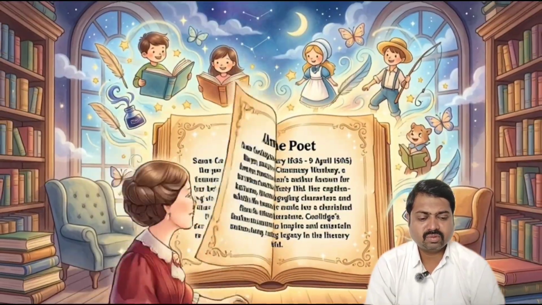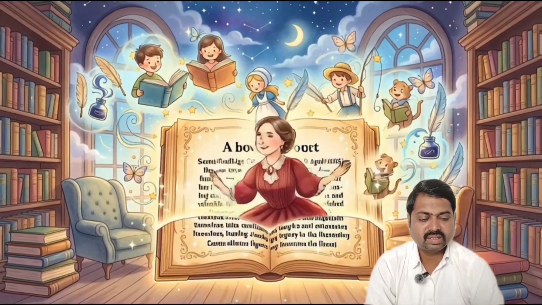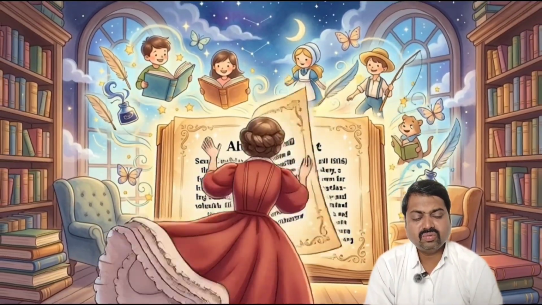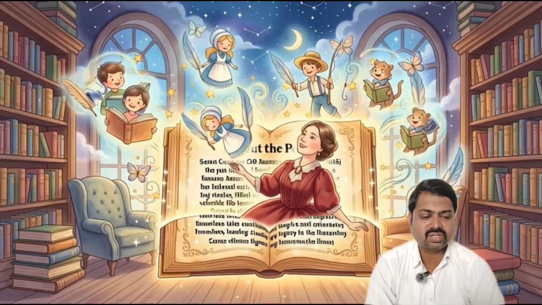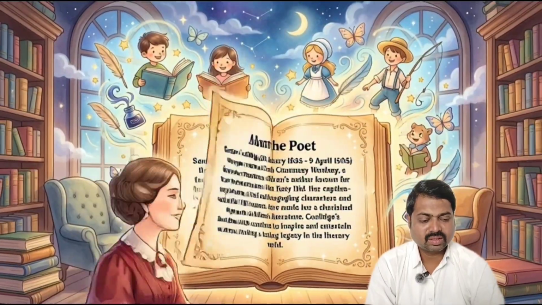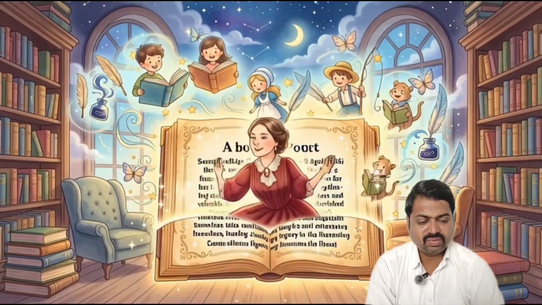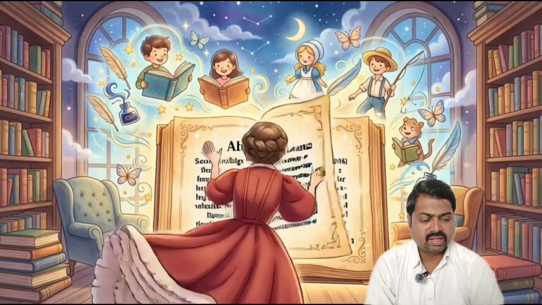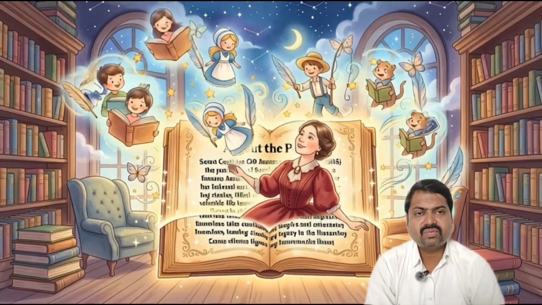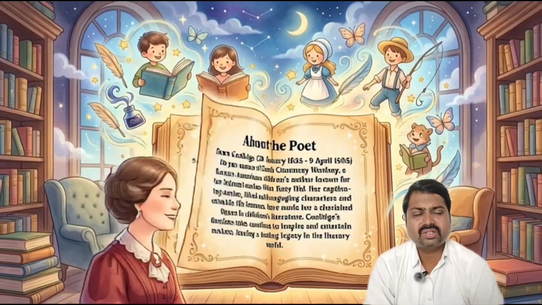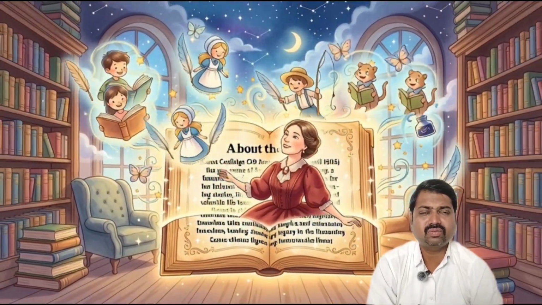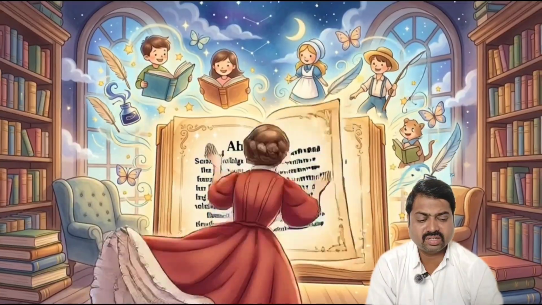Her pen name was Sarah Chauncey Woolsey, a famous American children's author known for her beloved series What Katy Did. Her captivating stories, filled with engaging characters and valuable life lessons, have made her a cherished figure in children's literature. It means a very important or famous, renowned figure in the field of children's literature.